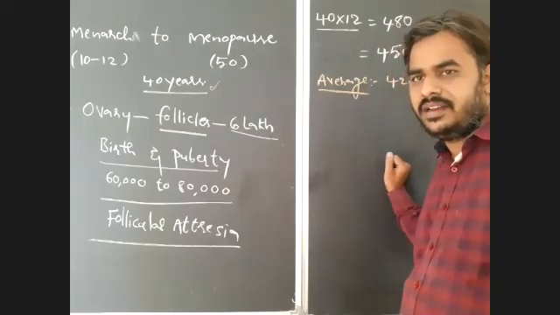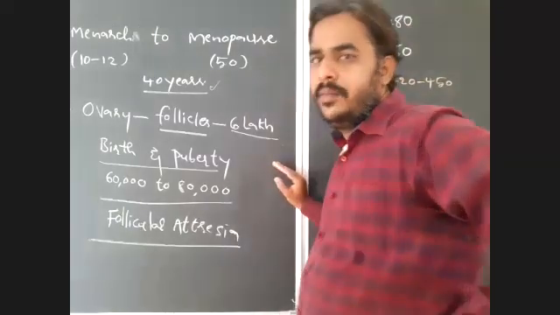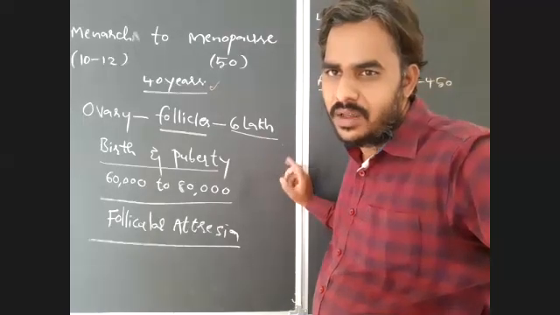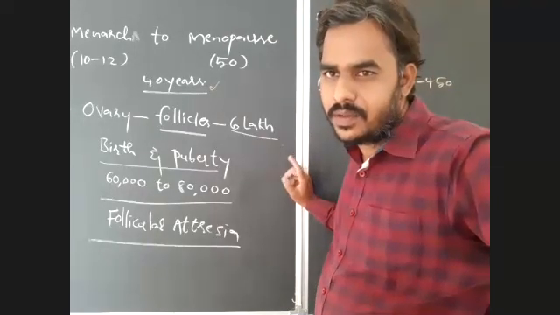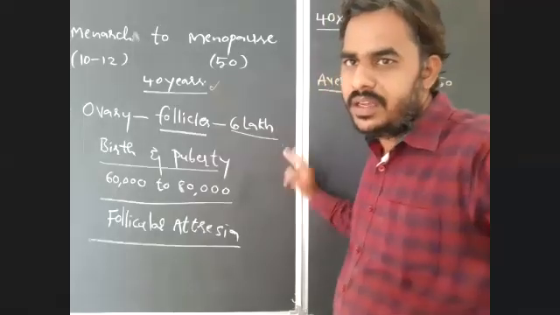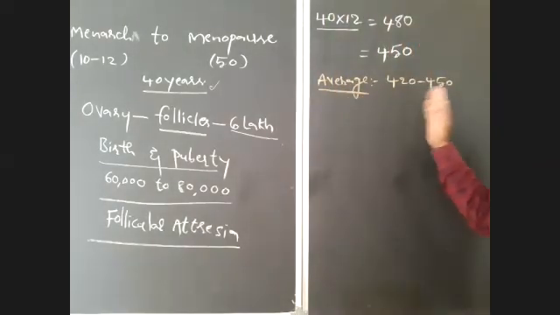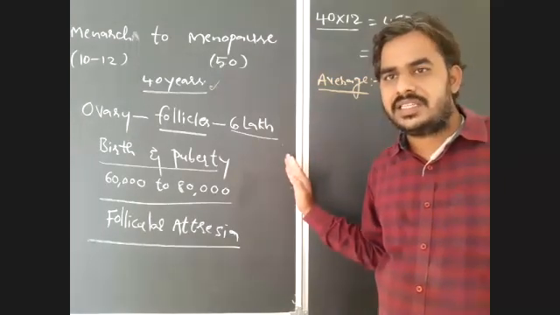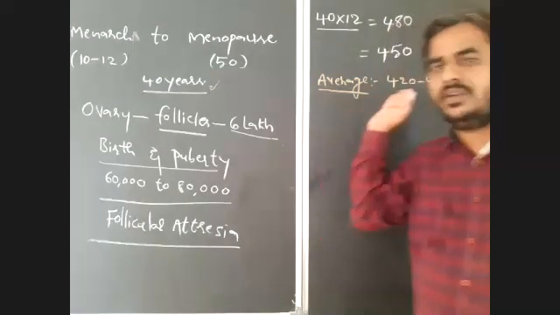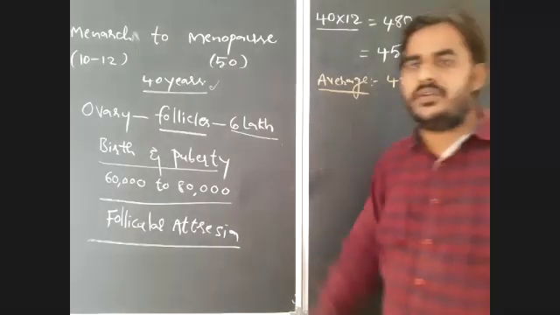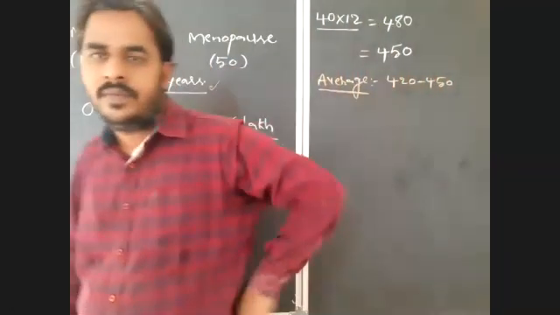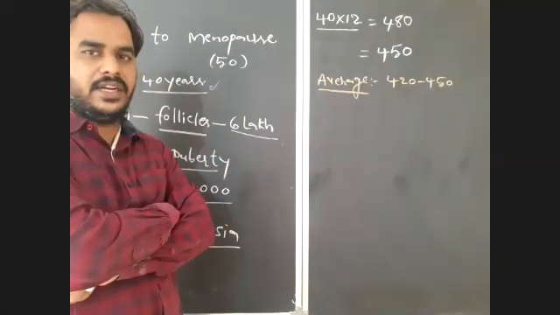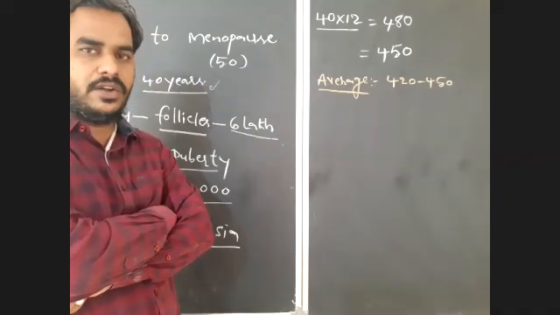Then how many follicles will modify into a mature follicle or Graafian follicle? One follicle will produce one ovum. Here, how many ova will be produced? 420 to 450 ova. So, how many mature follicles or Graafian follicles will form? That is equal to the number of ova produced, that is 420 to 450, or 460 on average. That will depend upon the number of kids. Already I told you.